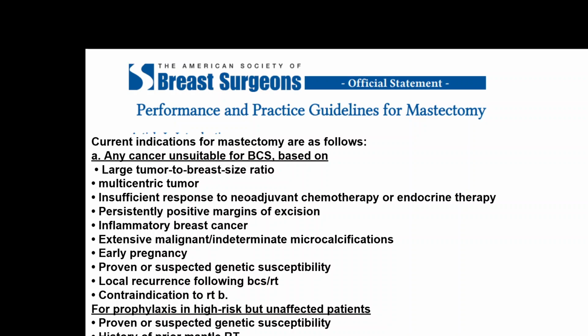Then about the mastectomy guideline, the current indications for mastectomy, complete removal of the breast cancer, and this again is in the 2022 guideline.